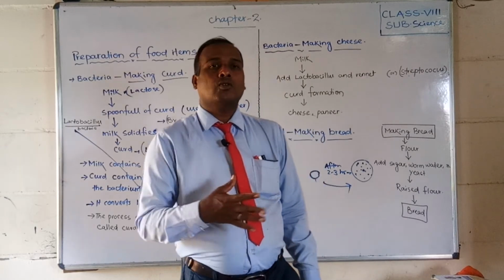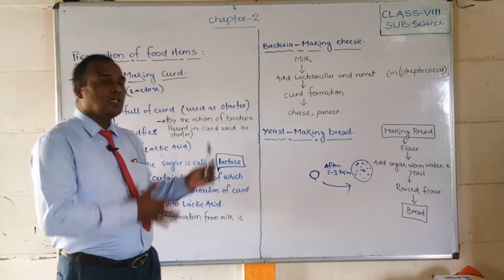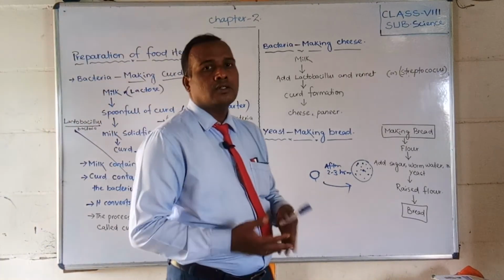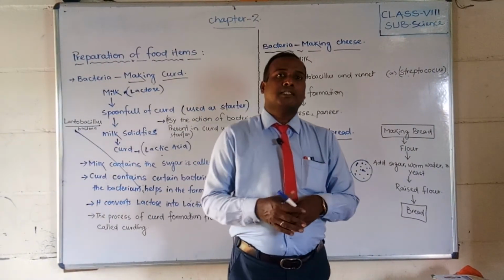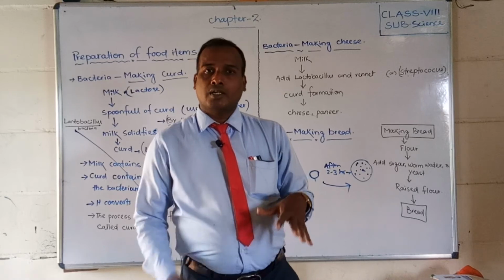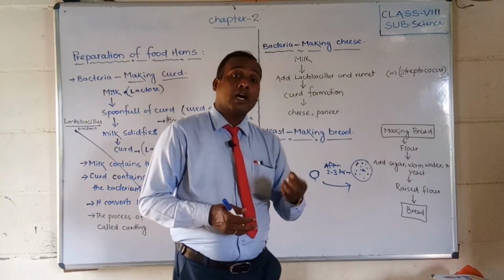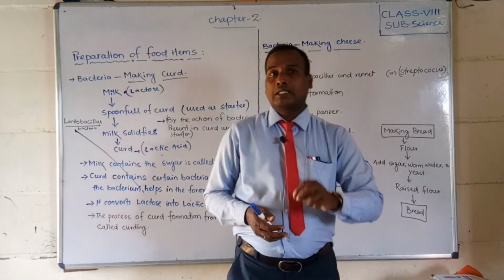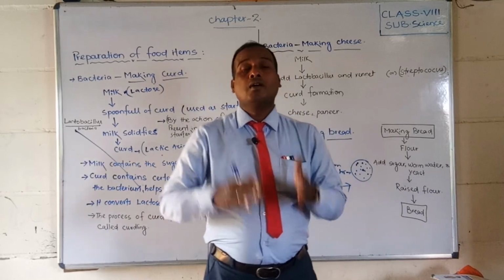Okay, so this is all about that. For our domestic purposes, in our houses, we are making curd, bread, paneer, and cheese also. But in commercial cases, we are preparing wine, alcohol, different things, and vinegar. How all these things are prepared, and how bacteria or yeast help for these commercial purposes, we will discuss in the next video.